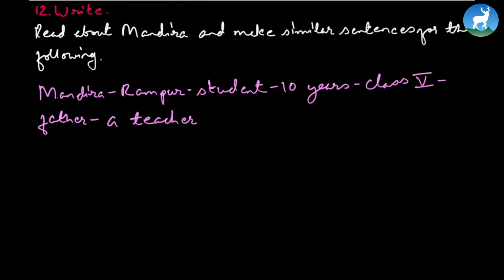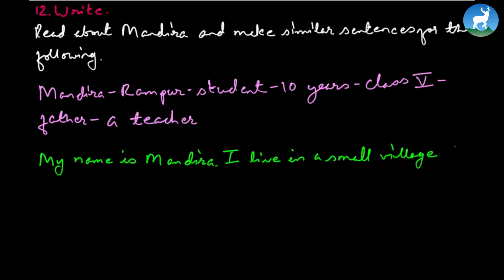Now here are these words or phrases given, and you have to make a wonderful paragraph out of it. Your book describes it from the first person: my name is Mandira. I live in a small village, Rampur. I'm a student. I'm 10 years old.